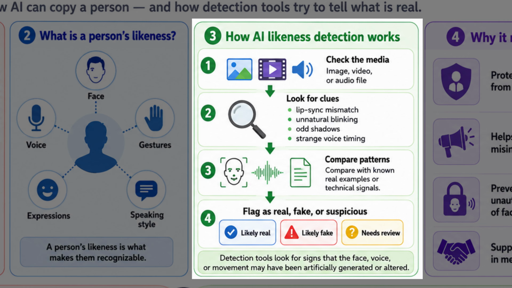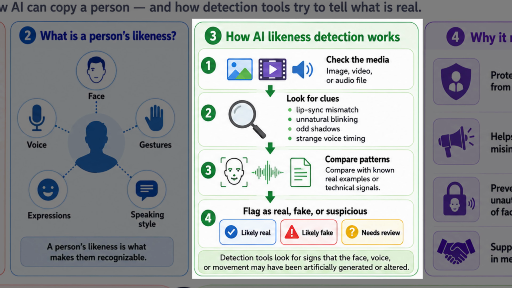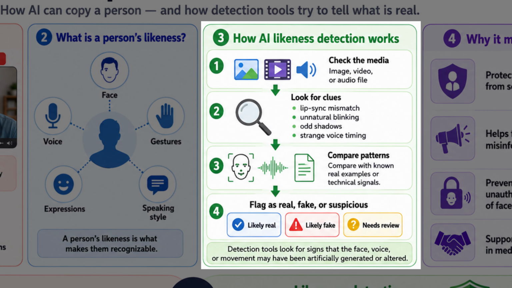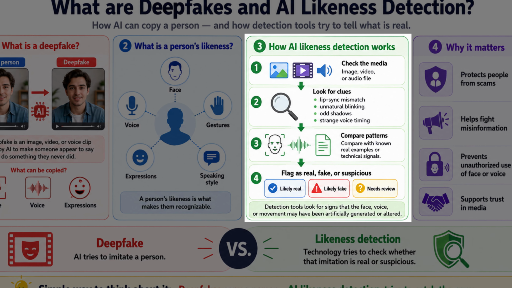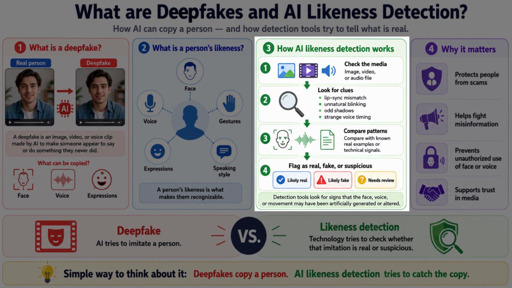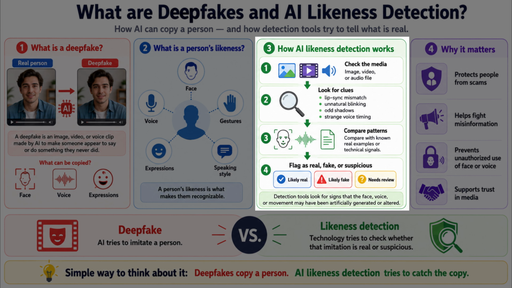Then, the system compares patterns. It may compare the media to known real examples, or it may look for technical signals that humans would miss. Finally, it gives a result. The content might be flagged as likely real, likely fake, or needs review. That last category matters because detection is not magic. Deepfake tools are getting better, and detection tools are constantly trying to catch up.